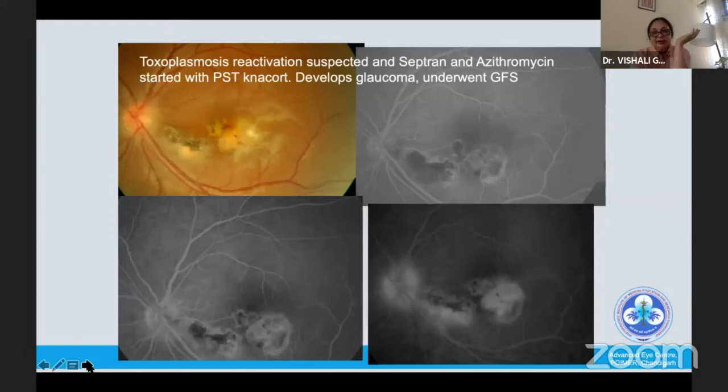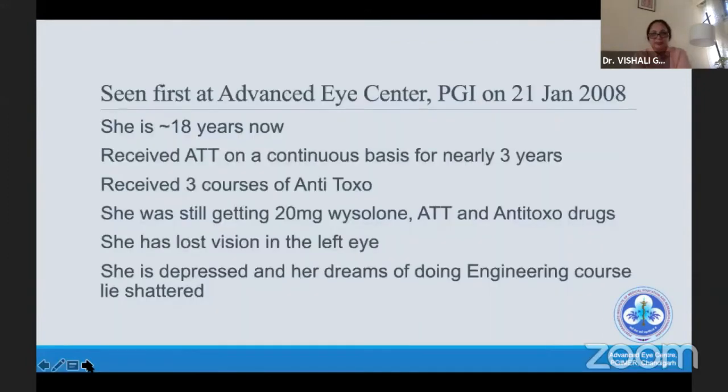They also suspected that it's the toxoplasma which has got reactivated, and added Septran, azathioprine, PSD, Kenacort. She develops glaucoma and undergoes glaucoma filtration surgery.